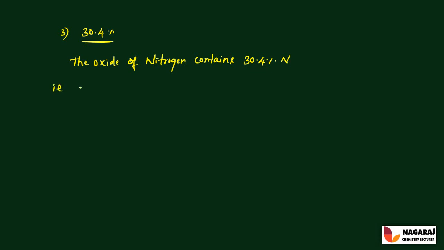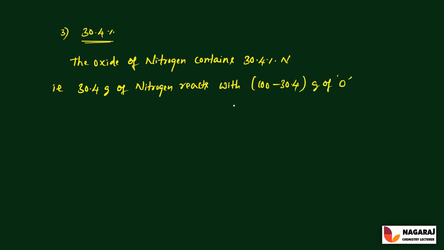That is, 30.4 grams of nitrogen reacts with 100 minus 30.4 grams of oxygen. So 100 minus 30.4, that value is equal to 69.6 grams of oxygen. Therefore 1 gram of nitrogen reacts with